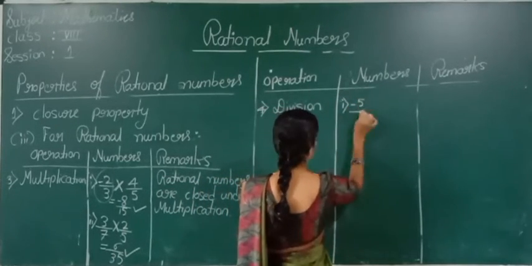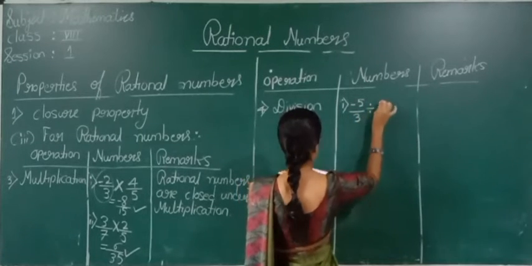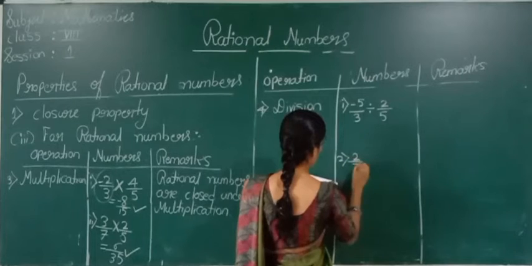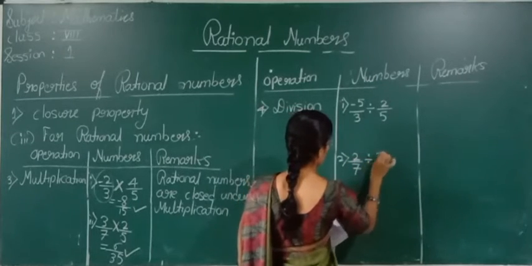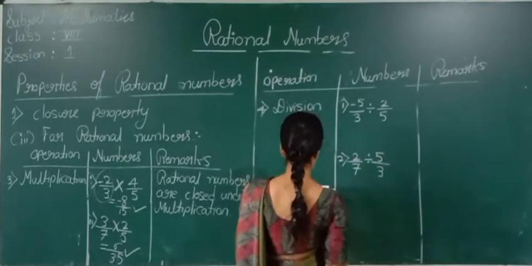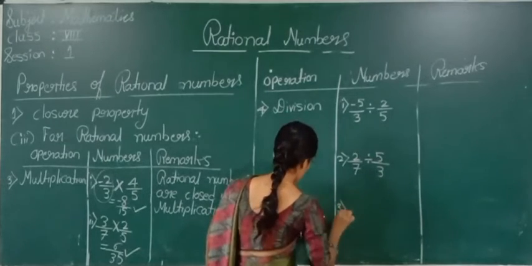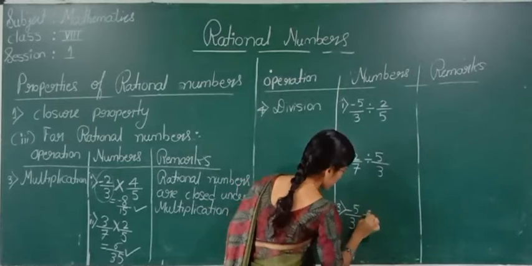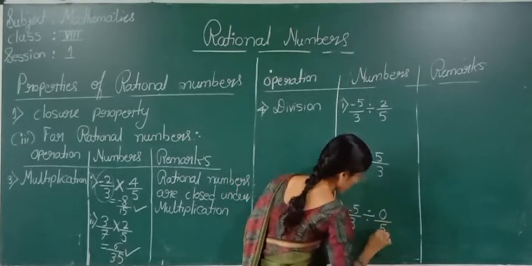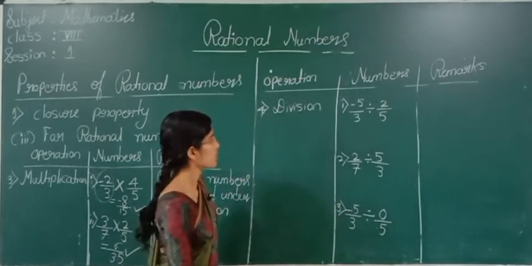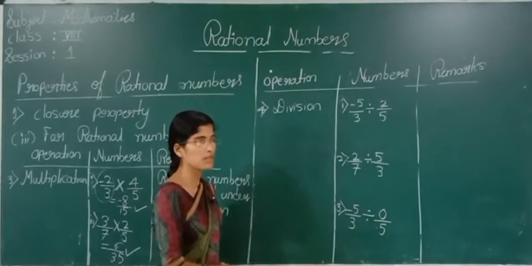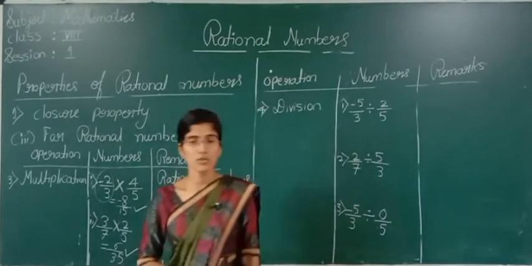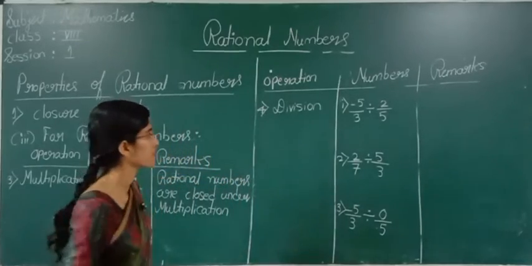Minus 5 by 3 divided by 2 by 5. Second example, 2 by 7 divided by 5 by 3. Third example, minus 5 by 3 divided by 0 by 5. From these examples, we will conclude whether rational numbers are closed under division or not.